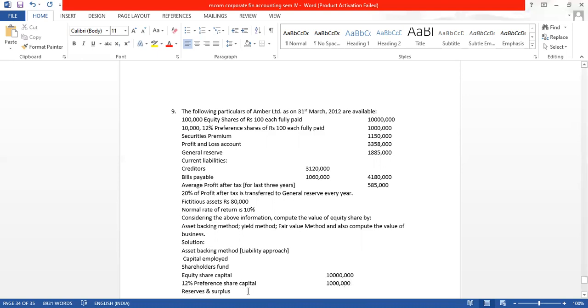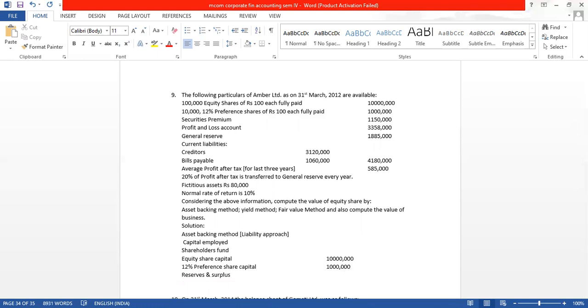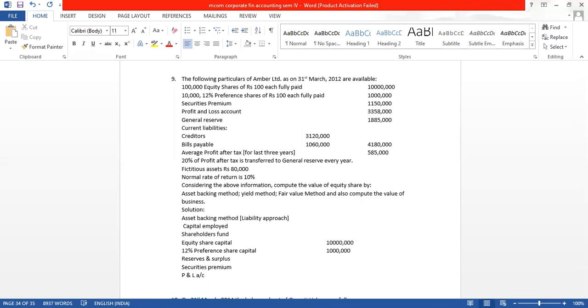Under reserves and surplus, what all reserves are given? Securities premium. What else is given? Profit and loss account. And general reserve is also given. These are the reserves. See, securities premium, profit and loss account, and general reserve.